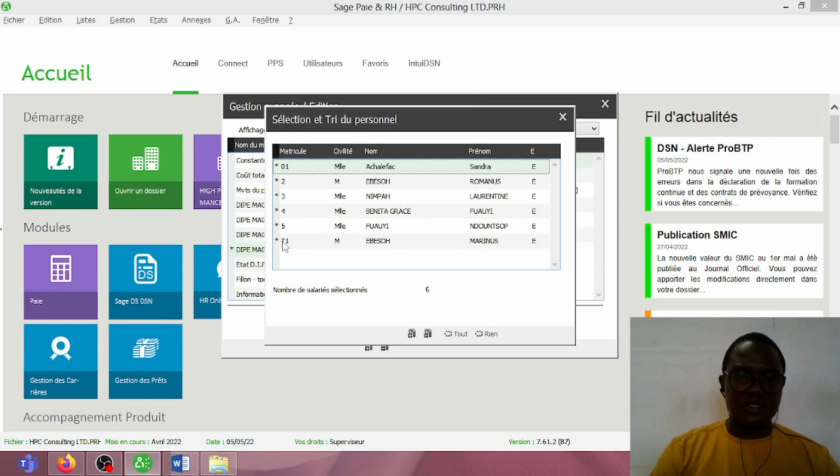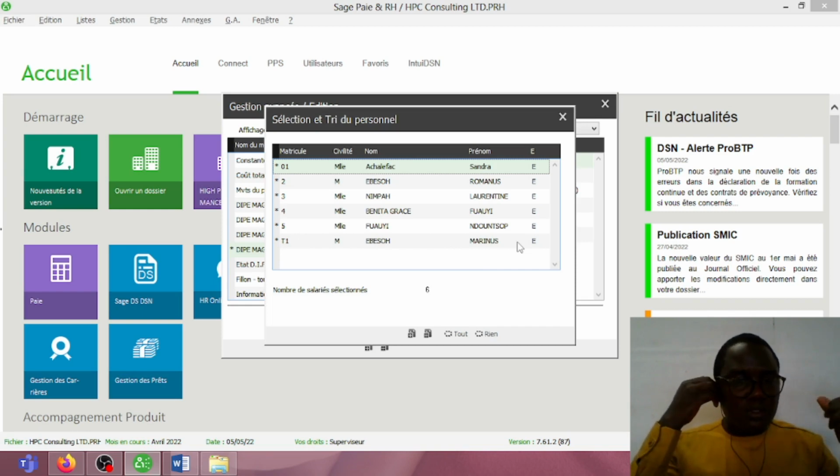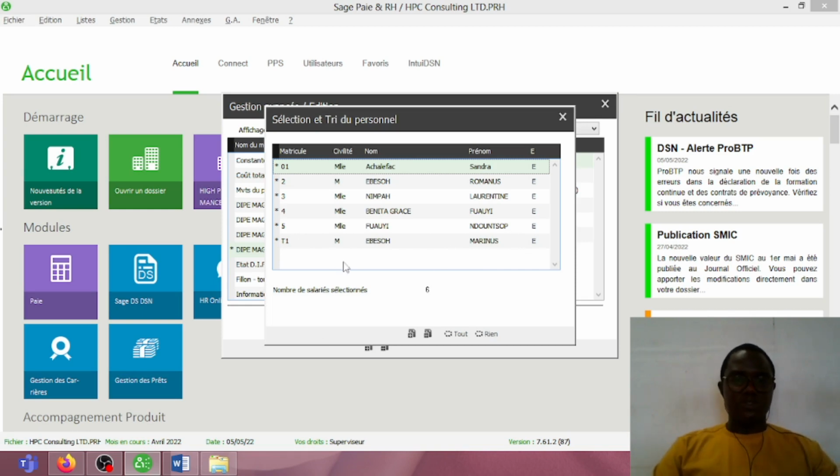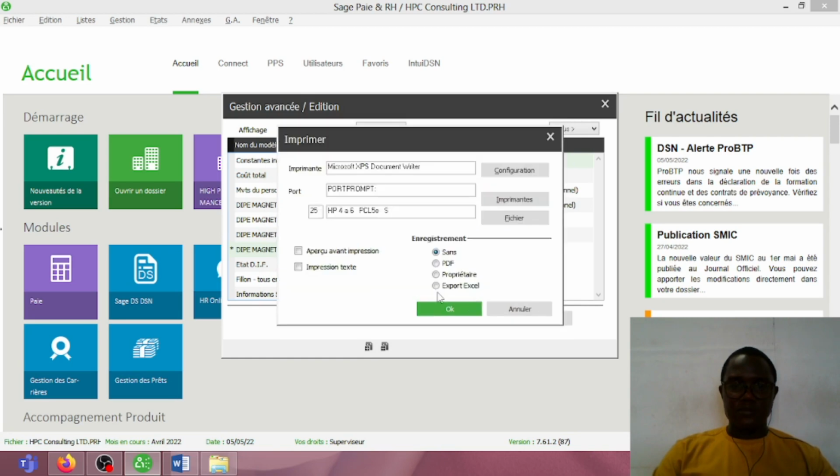You can see here T. The T here was to indicate that Beso Marinus is a temporary worker. So let's see how we can remove it from the zip magnetic. I will simply click here and remove it from the zip magnetic. Now, I will close this dialog box and take OK.